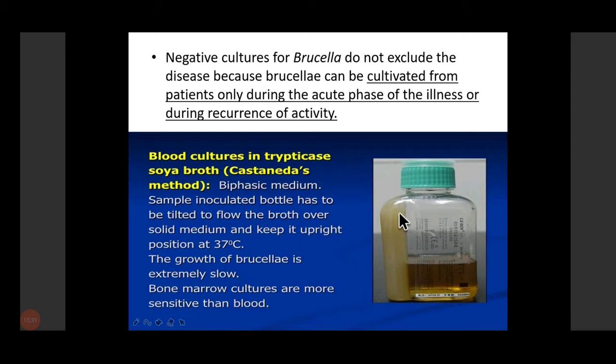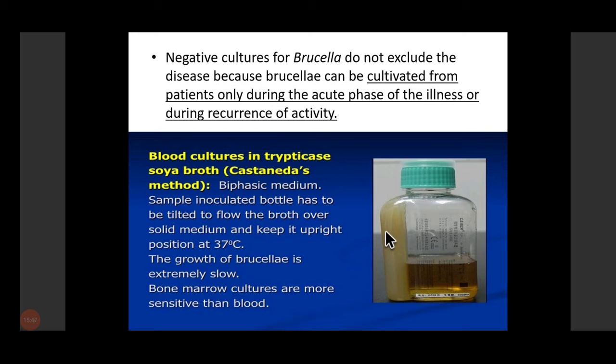So you will read this method in another chapter also. You are going to read it in typhoid disease, where we subculture it, where we look for Salmonella.